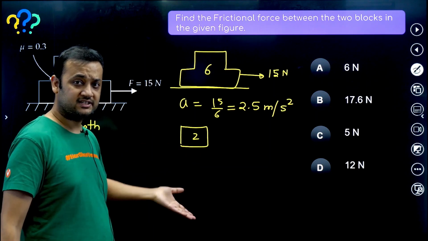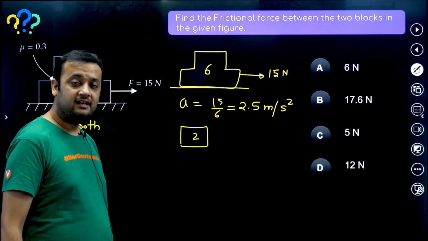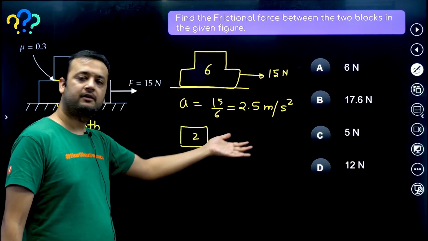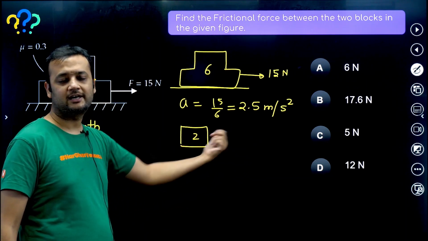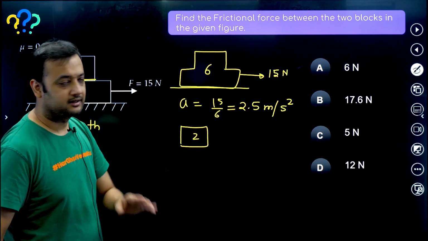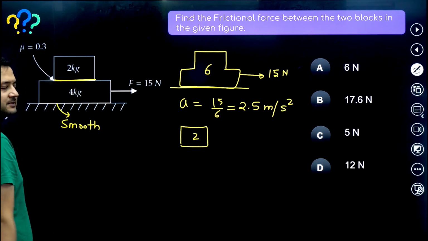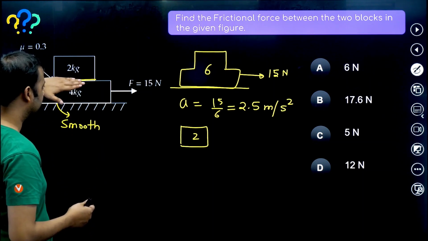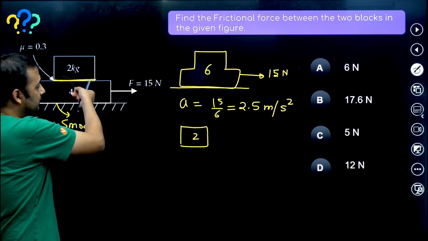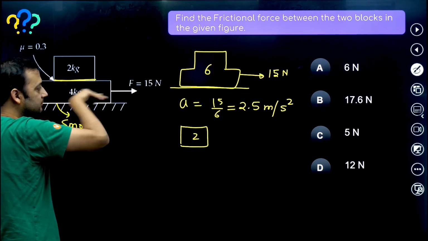On 2 kg, in which direction will friction act? Will friction act backward or forward, I mean towards right or left? So now think. Assume friction to be absent. If there was no friction, then 4 kg would have simply moved forward.